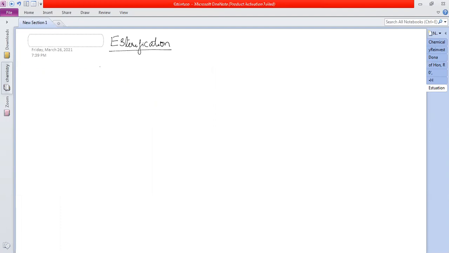Okay, so esterification means the formation of esters. First, alcohols or phenols. I'm representing the benzene ring by Ar, so this can be ROH or ArOH. I'm reacting this with an acid. What do I get in the presence of acid? An ester.